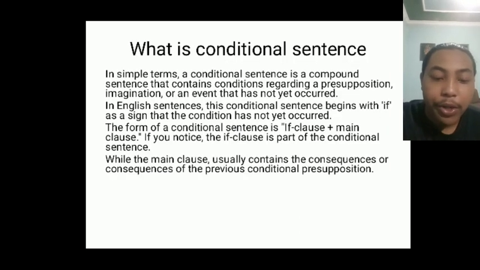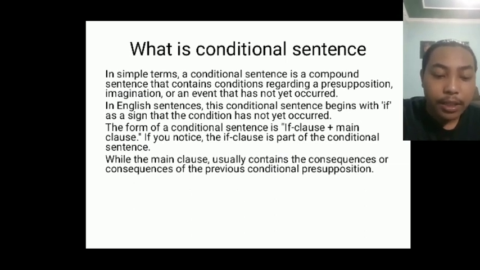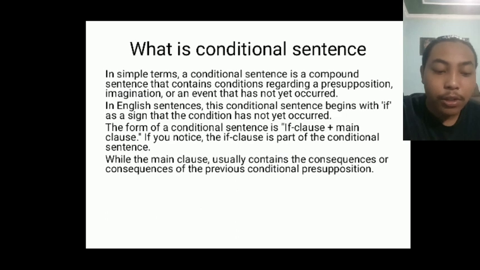What is conditional sentence? In simple terms, a conditional sentence is a compound sentence that contains a condition regarding a presupposition, imagination, or an event that has not occurred. In English sentence, this conditional sentence begins with if as a sign that the condition has not yet occurred.